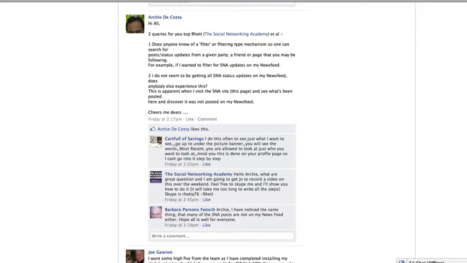For example, if he wanted to filter for SNA updates on his news feed. So in other words, can you give preference? Can you actually see very directly the updates coming from your favorite pages or your favorite people? Secondly, Archie feels he's not getting all the SNA status updates on his news feed. Is anybody else experiencing this?